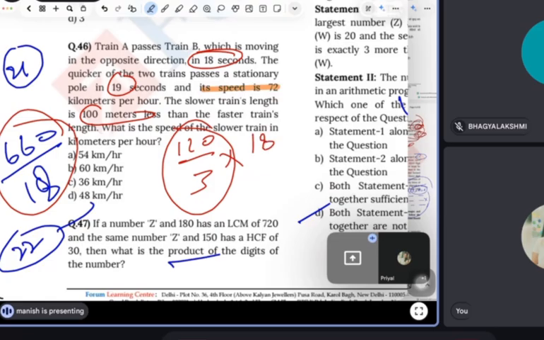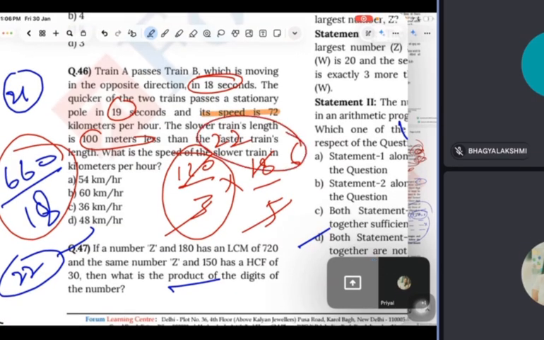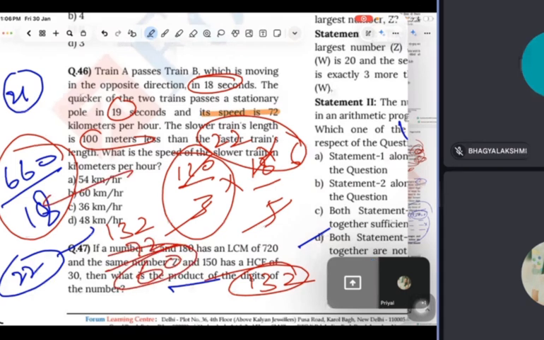So multiply by 18 by 5. 22 into 6 equals, you will get how much? 132. So 132 is the total for both trains, right? So minus 72, you will get 60. Yes, 60 kilometer per hour.